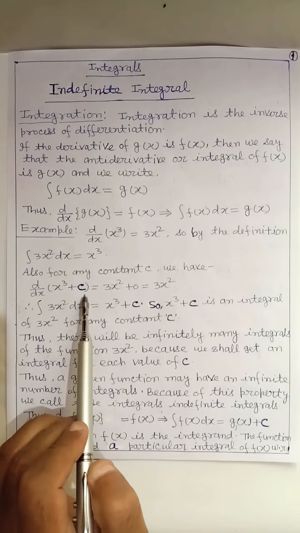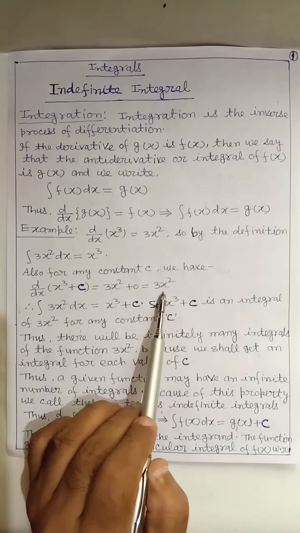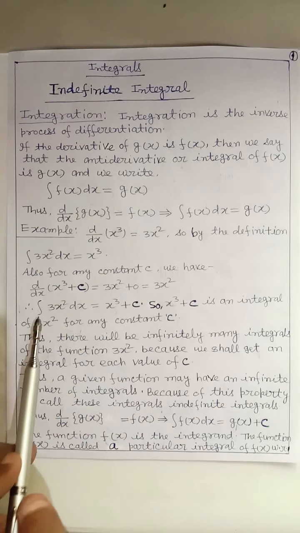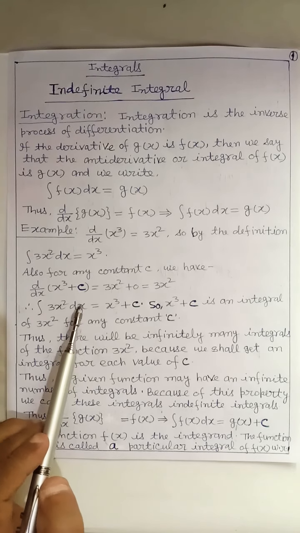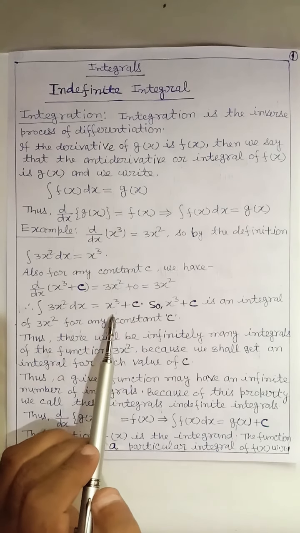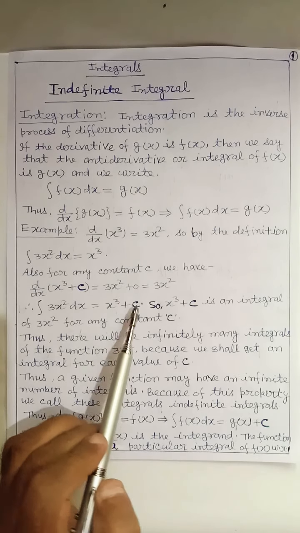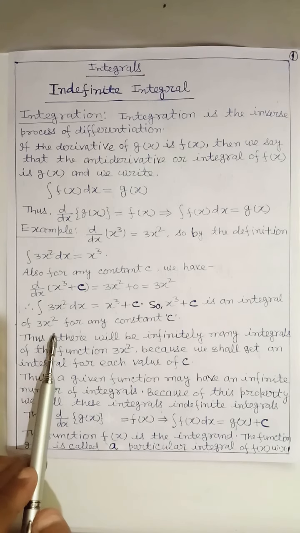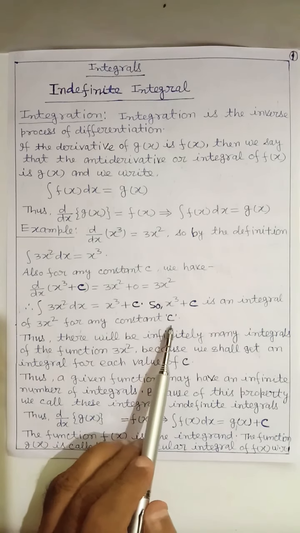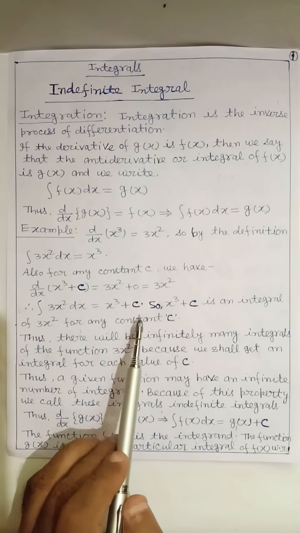Here d by dx of constant will be 0 and this is equal to 3x square. So, integral of 3x square dx equal to x cube plus c. So, x cube plus c is an integral of 3x square for any constant c. Here c is a constant.